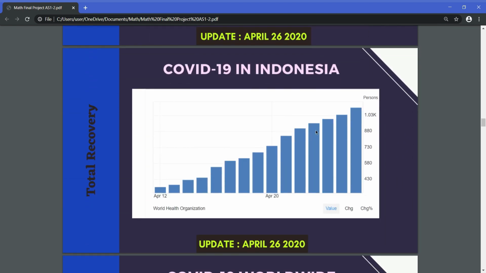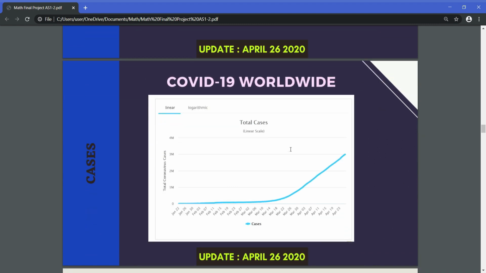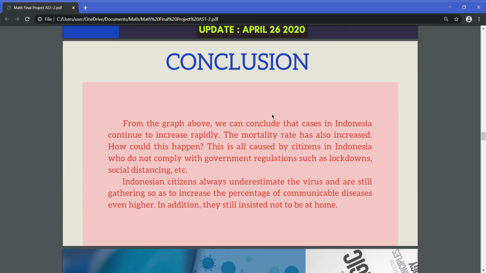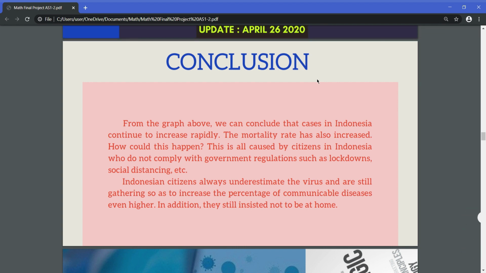This is the recovery, and this one is the worldwide case. It keeps increasing across the months. So the conclusion that I make is, from the graph above, we can conclude that cases in Indonesia continue to increase rapidly. The mortality rate has also increased. So how can this happen?